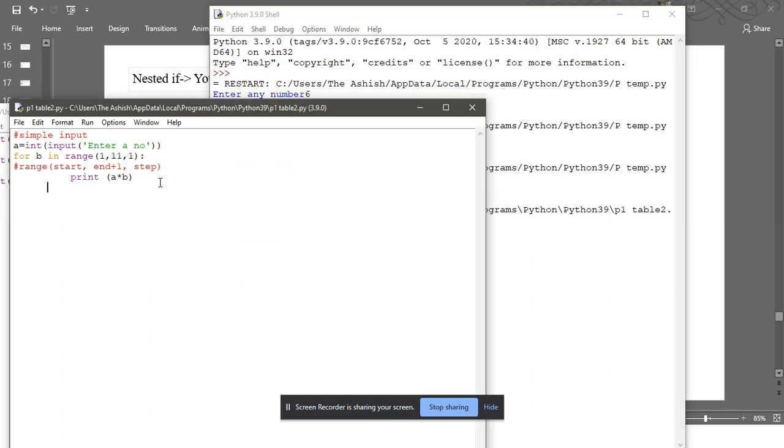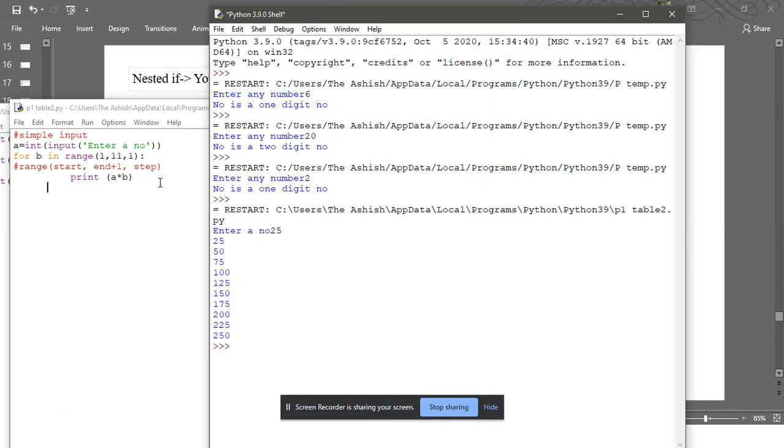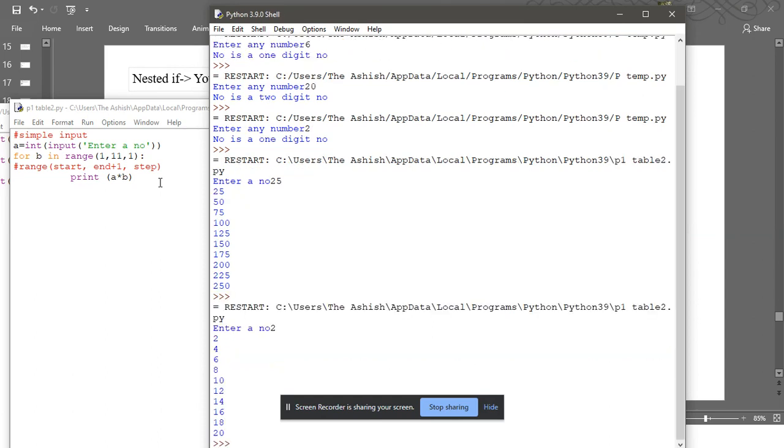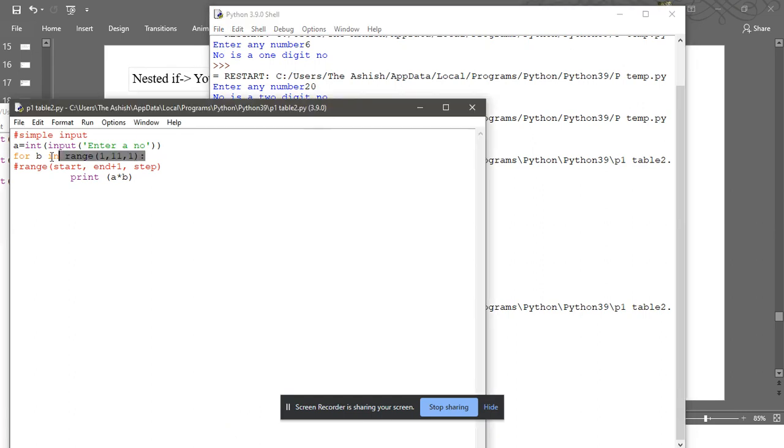Whatever number you enter here, it is going to print the table of that. Enter the number 2, and it gives 2 to 20. Here you need to understand that the whole work lies in a single line: for B in range. What is the work of the range function? The range function is used to define a range, from the start value to end plus 1, which is exactly one extra from your end value, and your step value.